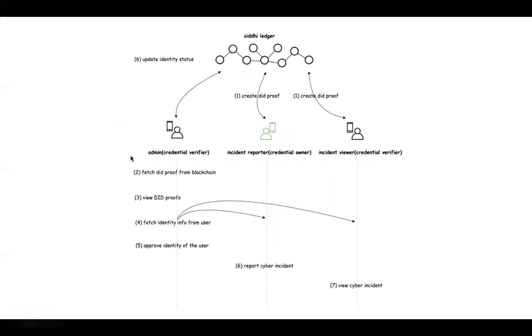So this is the way. We fetch the DID proof from the blockchain. Then with the DID proof, if required, it fetches the actual ID from the reporter and viewer and approves that.